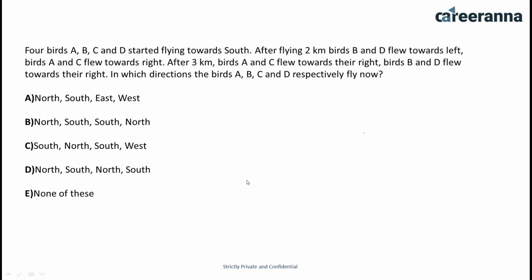Okay, let's discuss the question. Students got confused between option D and E. So 4 birds A, B, C, D start flying towards south. Suppose we are taking A, B, C, and D. They are flying towards south. So we are saying they are moving in this direction, that means in downward direction.